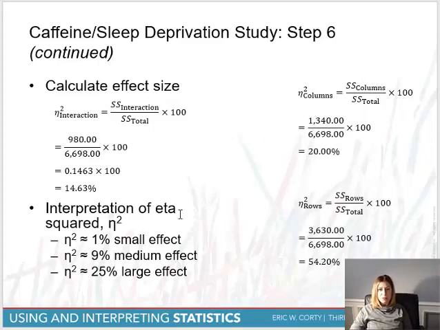And that'll tell you the degree to which you have an effect. So your interaction is a medium effect size. It's 14.63. Your column and row is respectively medium and large effect size.